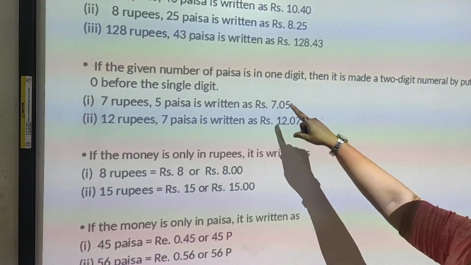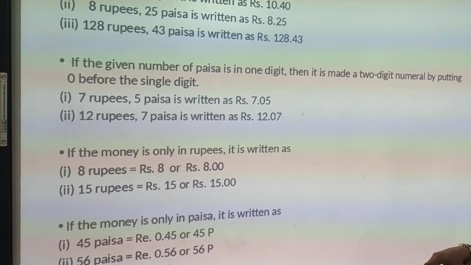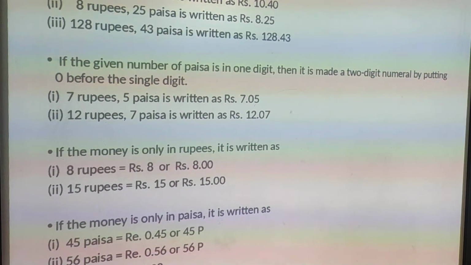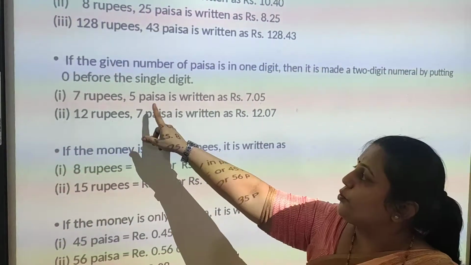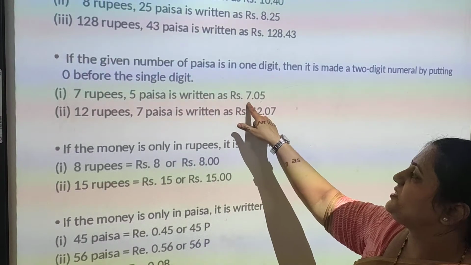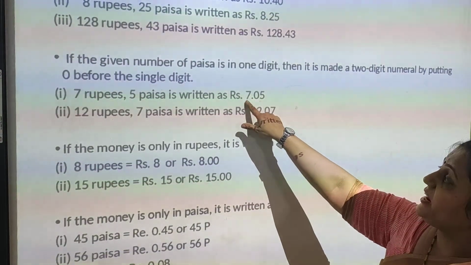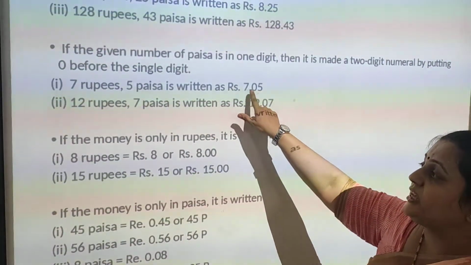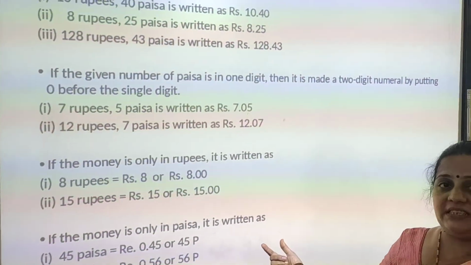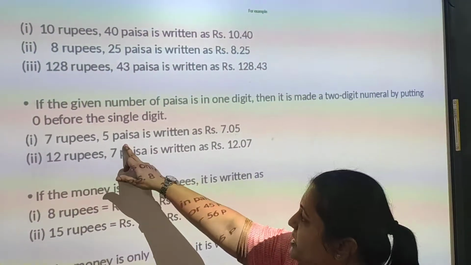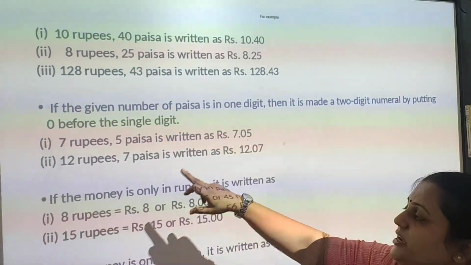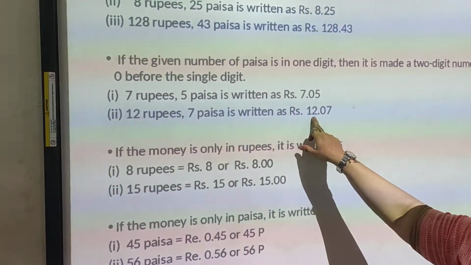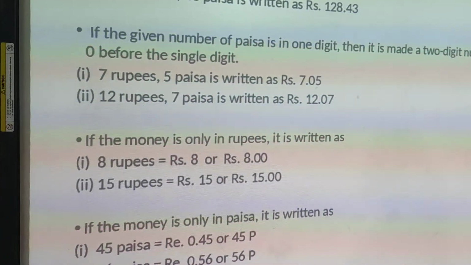If the given number of paisa is a single digit, then it is made a 2-digit numeral by putting 0 before the single digit. See, 7 rupees 5 paisa is written as Rs. 7.05. If you write 7.5, its meaning is 7 rupees 50 paisa. If we want to write 5 paisa, then we have to add 0 before that 5. Now see here, 12 rupees 7 paisa will be written as 12.07.